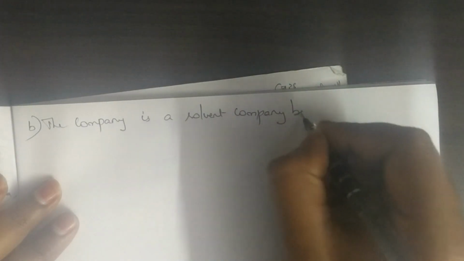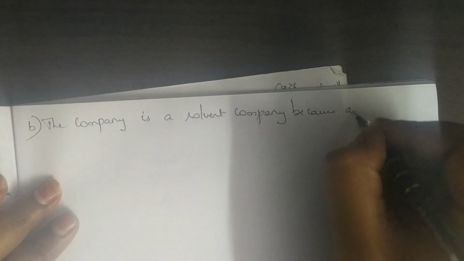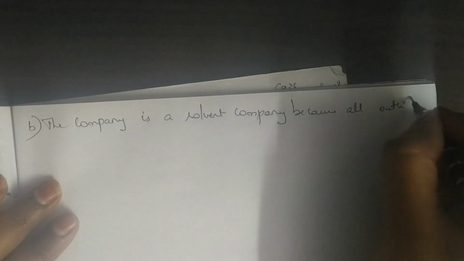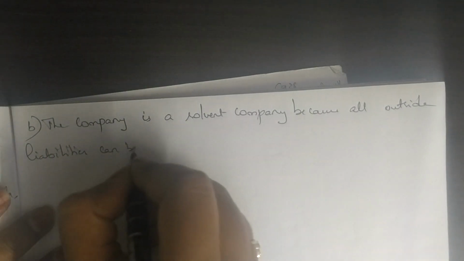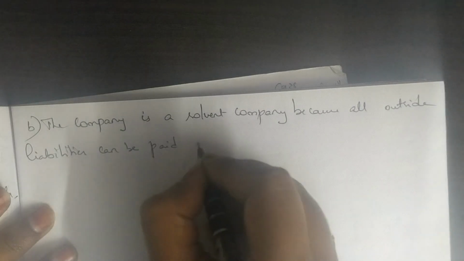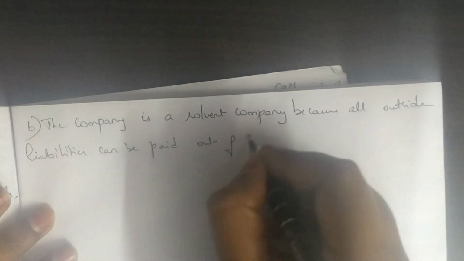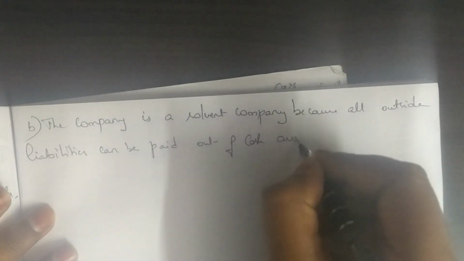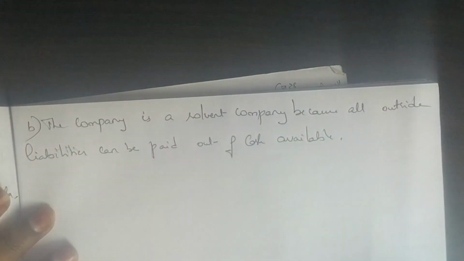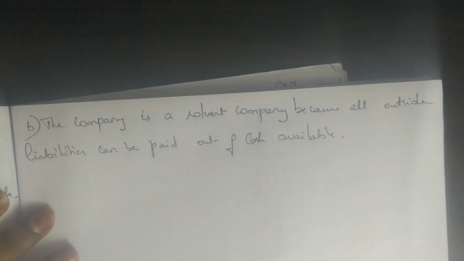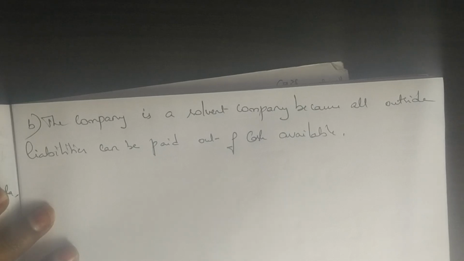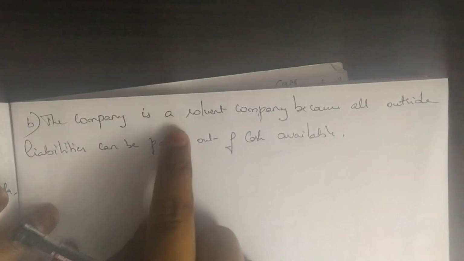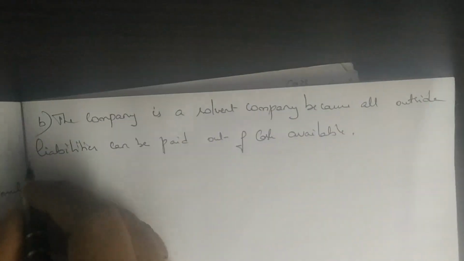Why? Because all outside liabilities can be paid out of cash available. Correct? Because I did not ask for any extra amount from the equity shareholders, meaning there are no contributories in this problem. So I am considering this company a solvent company.